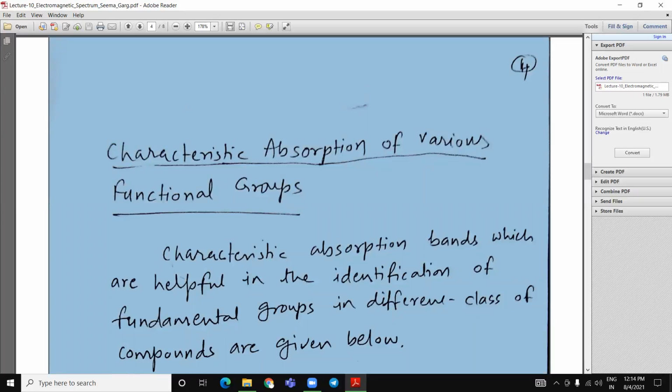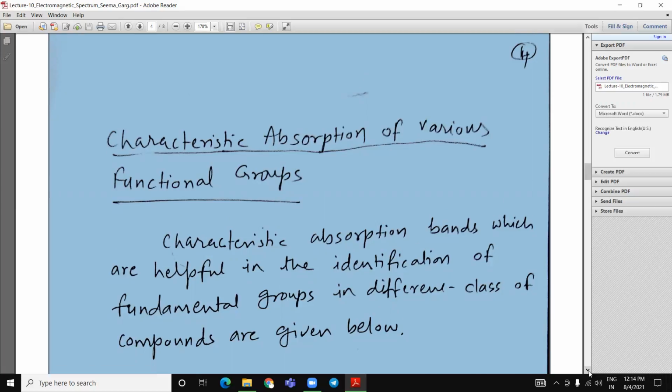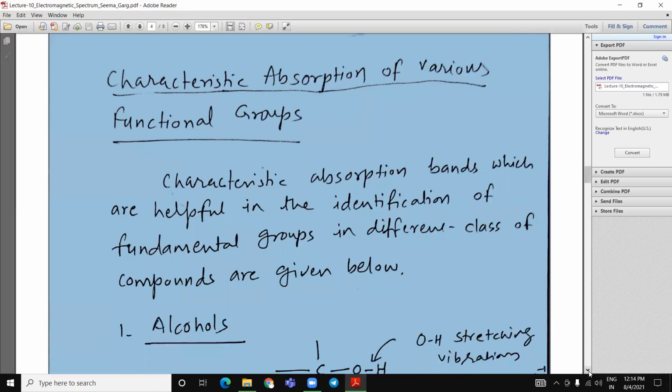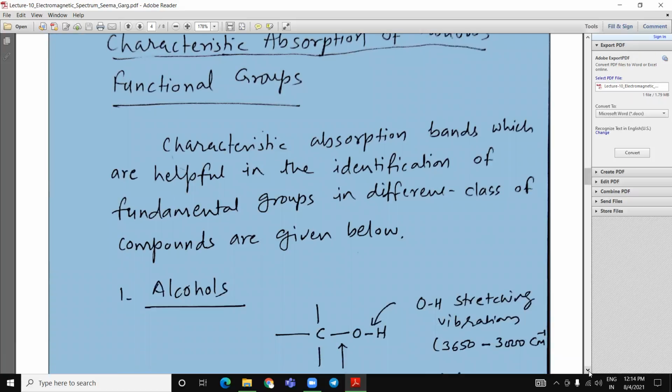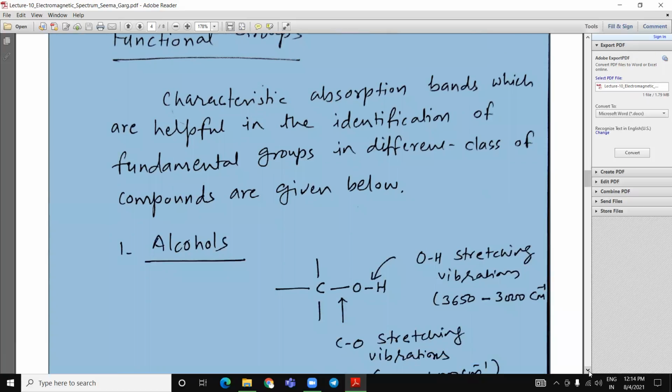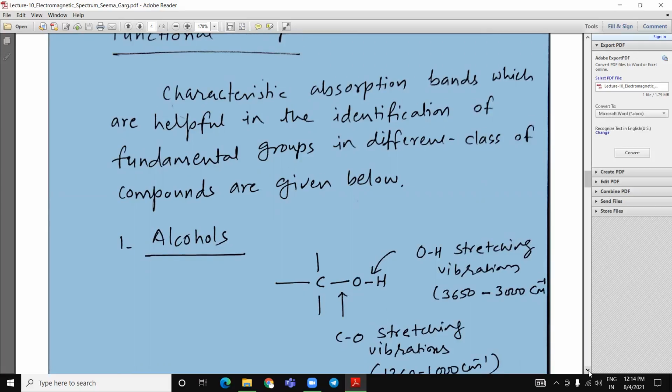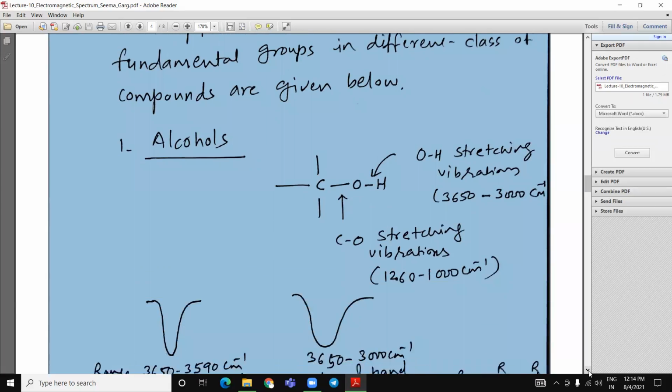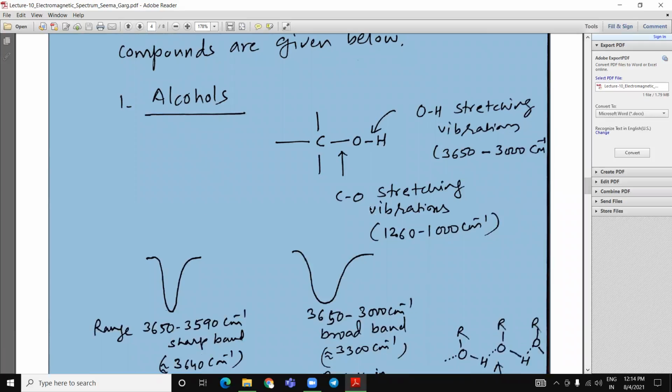Characteristic absorption of various functional groups. Characteristic absorption bands, which are helpful in the identification of functional groups in different classes of compounds, are given below. Alcohol OH stretching vibrations are in the range of 3650 to 3000.